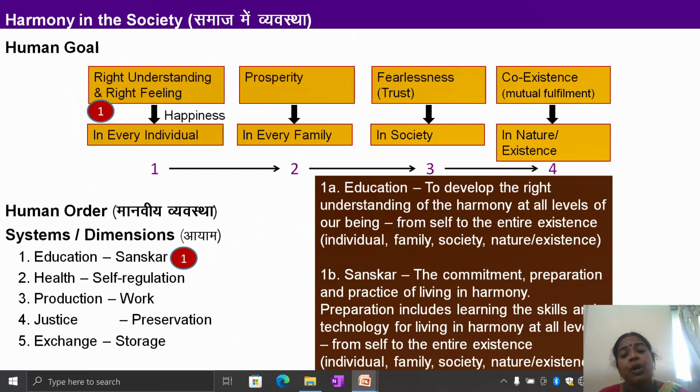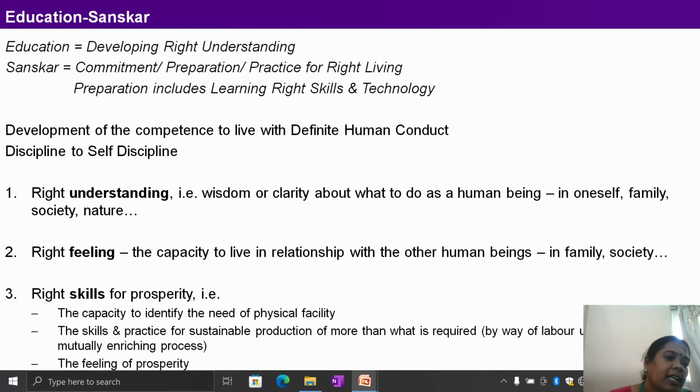Why do we need education? Not for getting a degree, not for going to school or a college. Only through that schooling and through that education, we have to develop the right understanding of the harmony at all 4 levels, from the self to the entire existence. Sanskar is the commitment, the preparation, the practice of living in harmony. The preparation includes learning the skills and the technology for living in harmony at all 4 levels, from self to the entire existence: individual, family, society, and the nature and the existence.